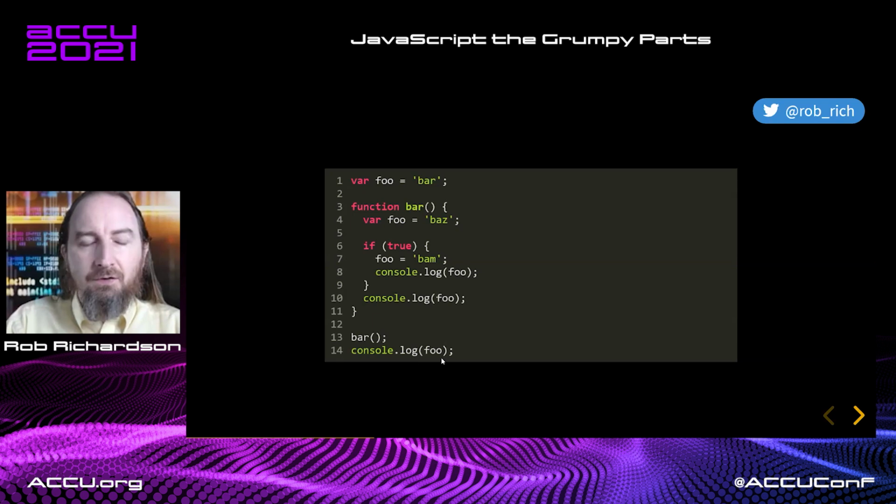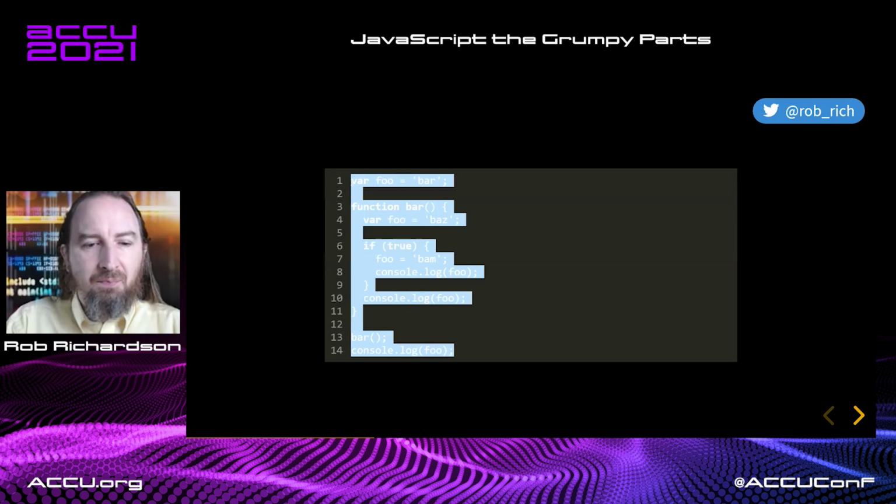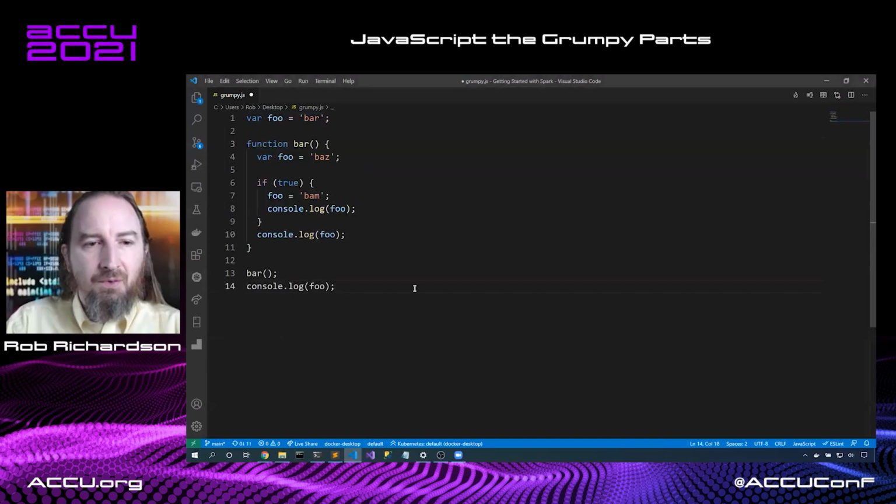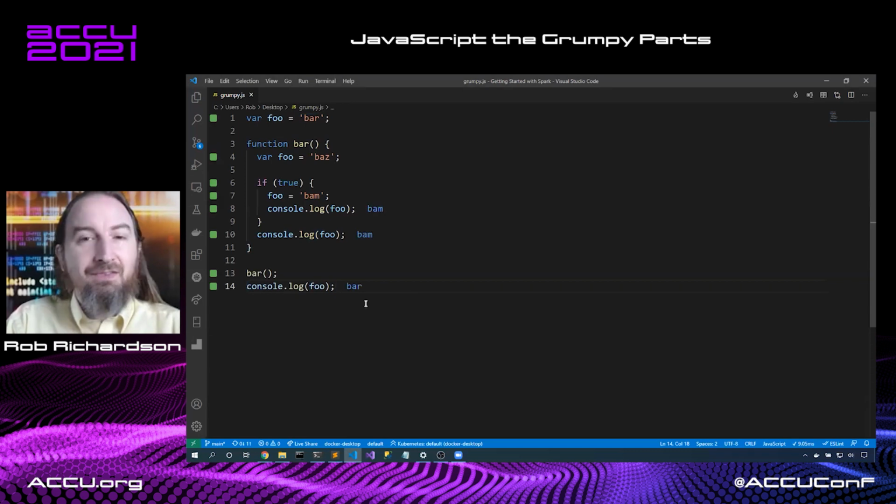Now let's console log foo. We go looking for a foo variable in our current scope, and we find one right here. So we get bam, bam, and bar. Let's copy and set this into place in our tool and make sure that we got that answer right. Bam, bam, and bar. Is that the answer that you got?